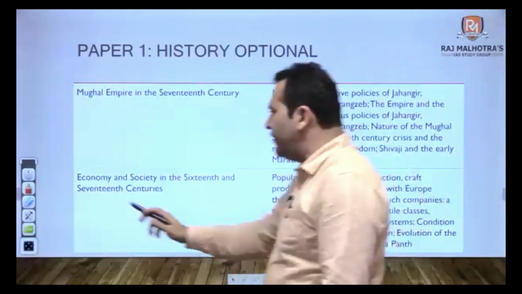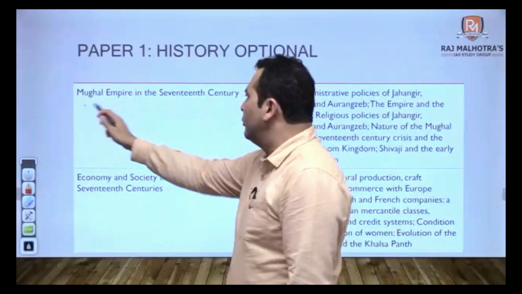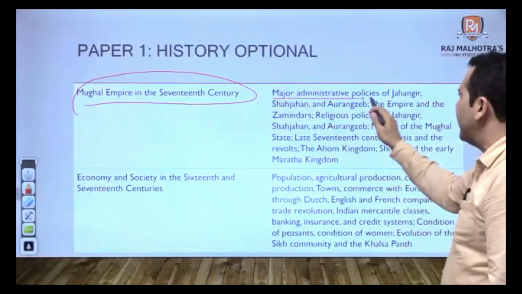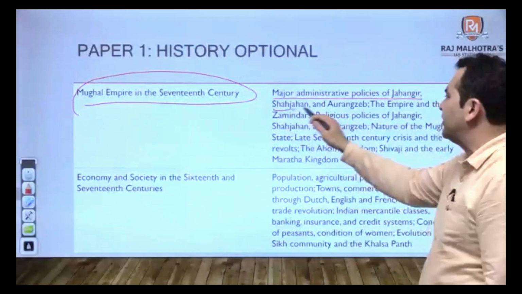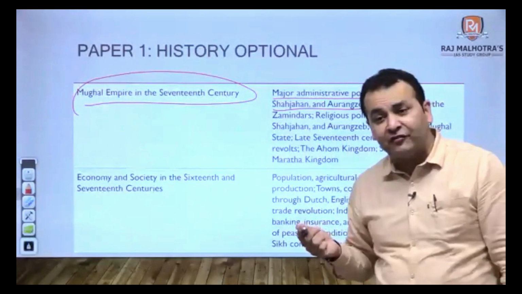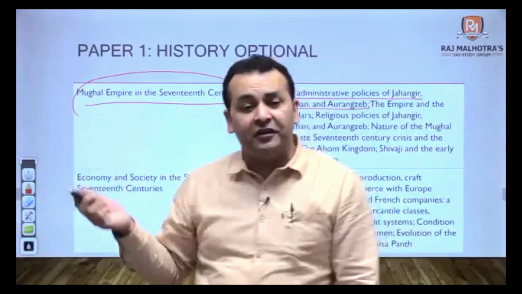Now, look at this. If I talk about medieval India, Mughal Empire in the 17th century, look at this. Major administrative policies of Jahangir, Shah Jahan, and Aurangzeb. Don't you think you have to do this for your GS as well when they ask you questions about Mansabdari, Jagirdari crisis?